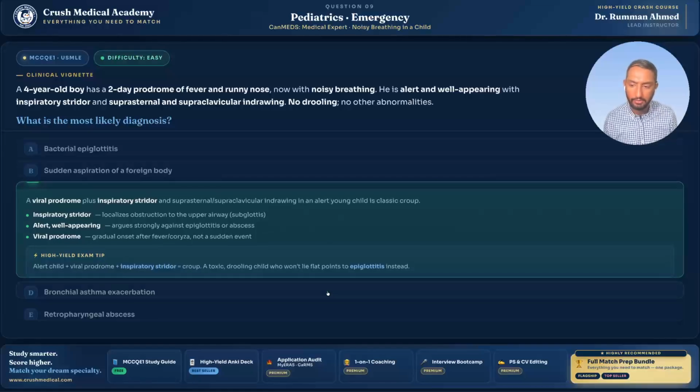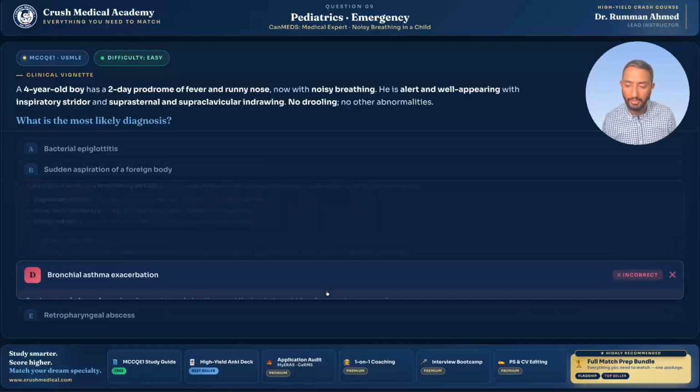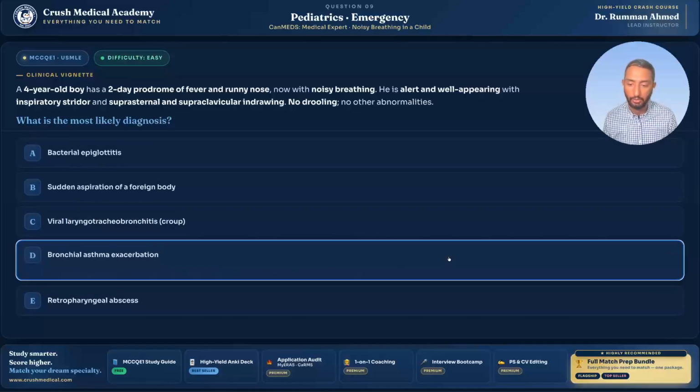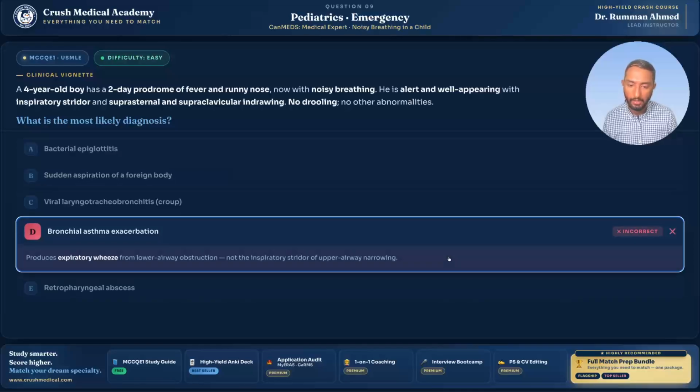We know they're incorrect. So bronchial asthma exacerbation, basically asthma itself. This would produce an expiratory wheezing, right? It wouldn't present with an inspiratory stridor with a viral prodrome. That's just not how asthma typically presents, right? And of course, expiratory wheeze occurs from a lower airway obstruction, okay?